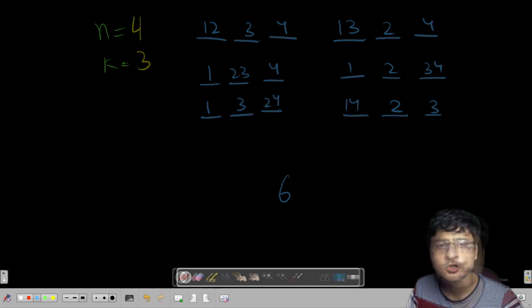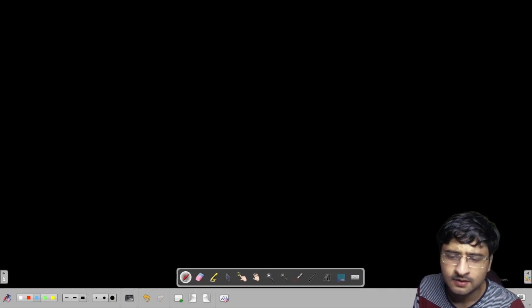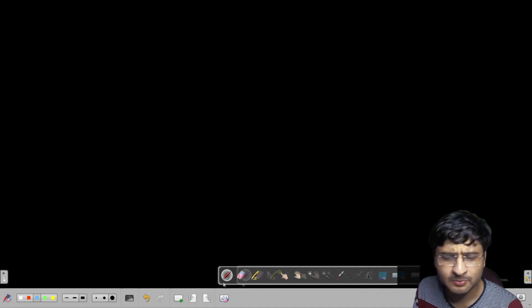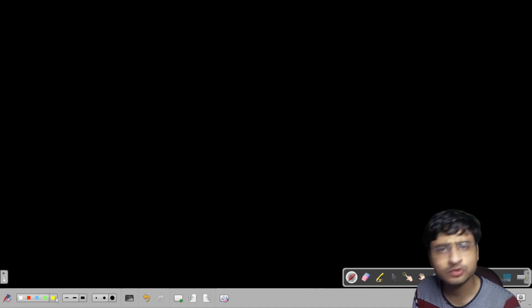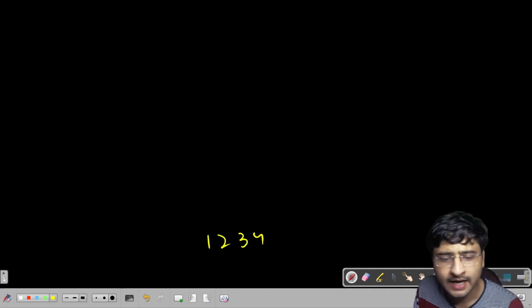Let's see this now. So let us see the recursion tree for this problem. Right now, just forget about the problem statement itself. We are going to see the recursion itself. So 1, 2, 3, 4. Let's say these are the 4 people, and I want to divide these people into 3 teams.